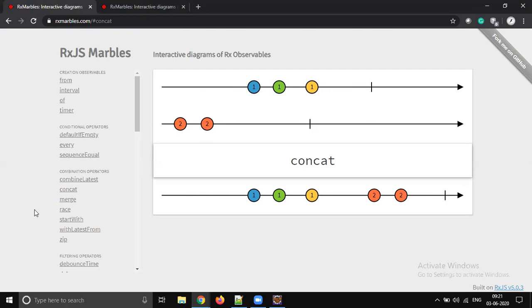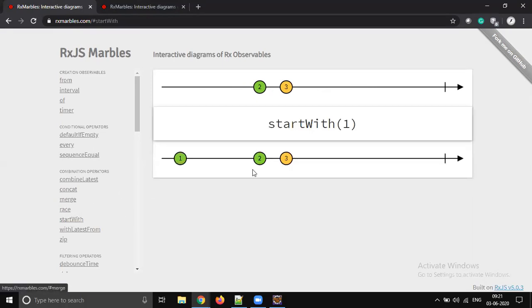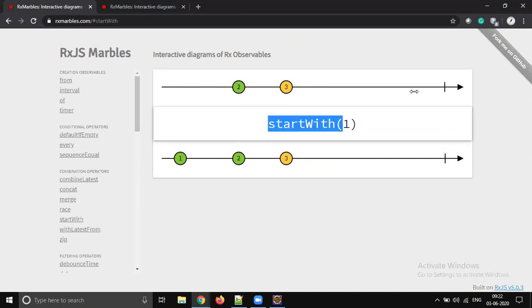Similarly, there are so many operators. You can go to startWith, right? If you say startWith 1, it will append the 1, right? Actually, in this web app, it's not that friendly. Go to the mobile app. You can add some more marbles. When you click on this arrow, extra marbles will be added, right?